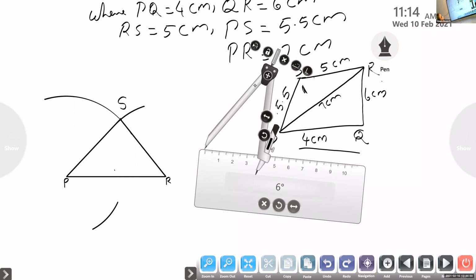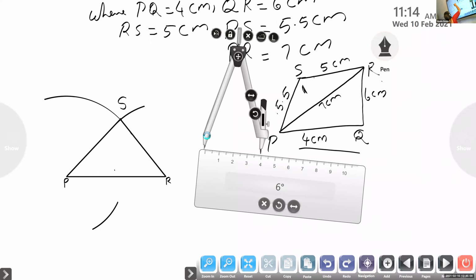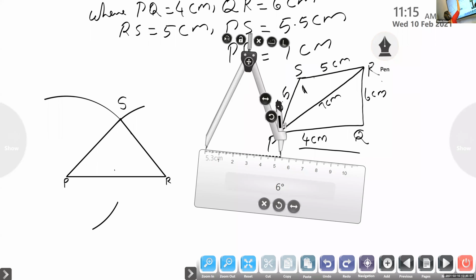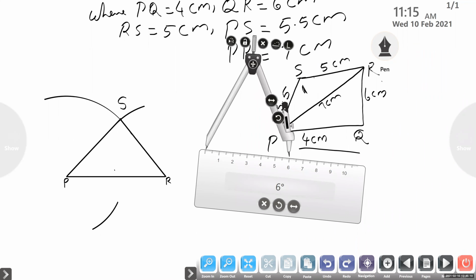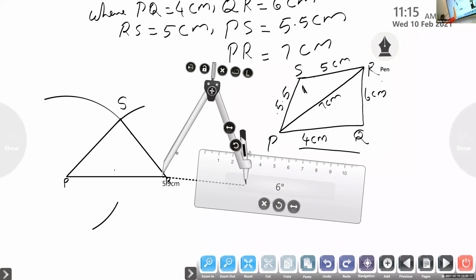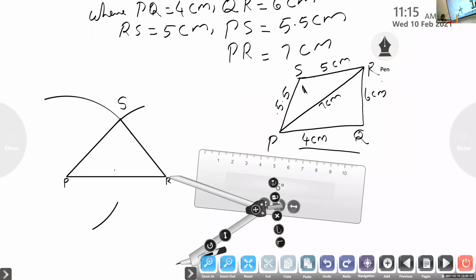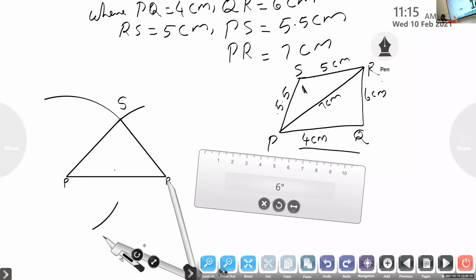Then RQ is 6 centimeter. So take 6 centimeter, then from R, draw an arc.